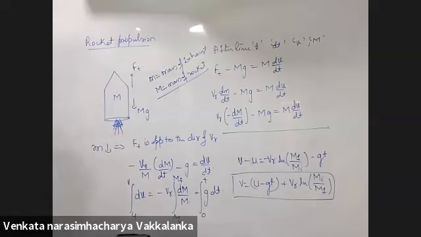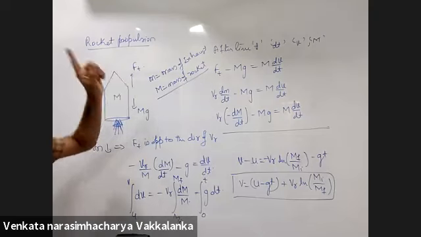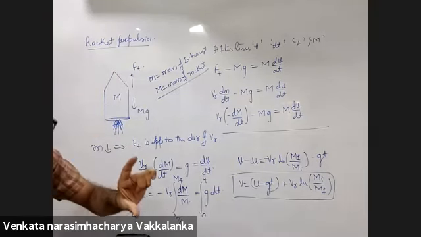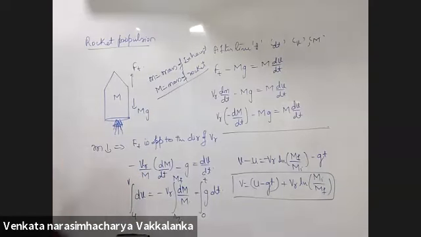Velocity of the rocket as a function of time. In this case, we have neglected air friction because we are dealing with rocket propulsion in free space. Air friction will come only in the first 8 to 11 kilometers of the rocket.